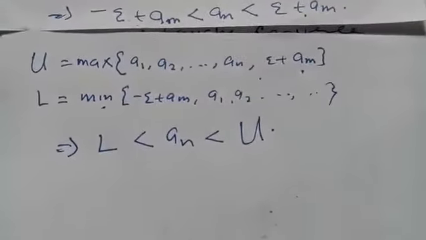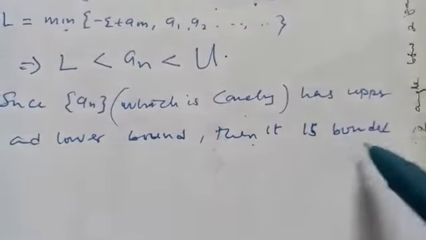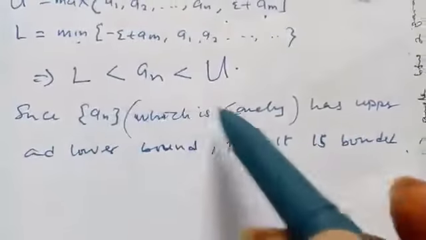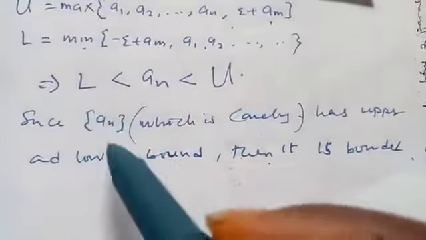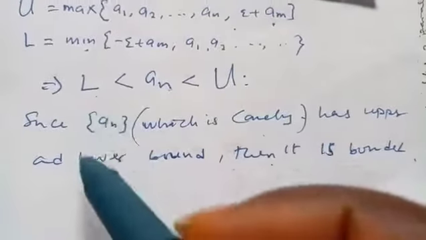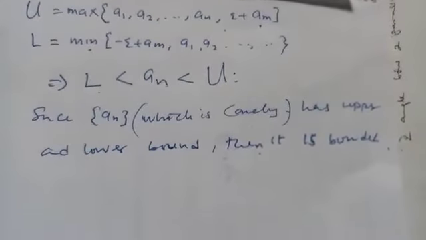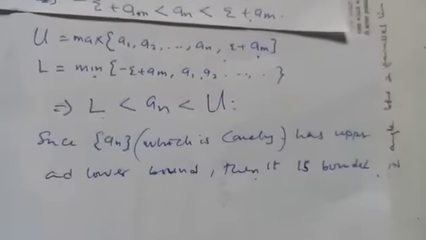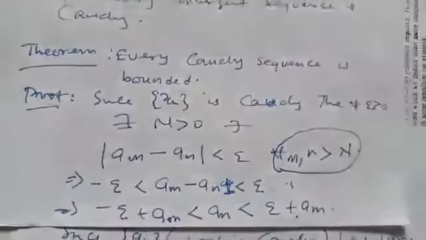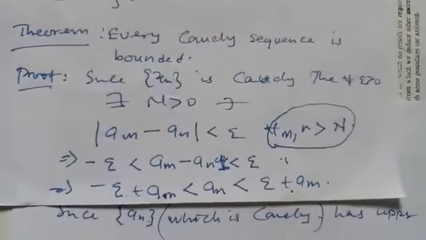So since this sequence has an upper bound and a lower bound, then it is bounded, because this is the upper bound, this is the lower bound. Any set that has an upper bound and a lower bound, we say that set is bounded, that is bounded above and bounded below. This sequence is a Cauchy sequence, so we have now shown that every Cauchy sequence is bounded. So let's move to another interesting theorem.